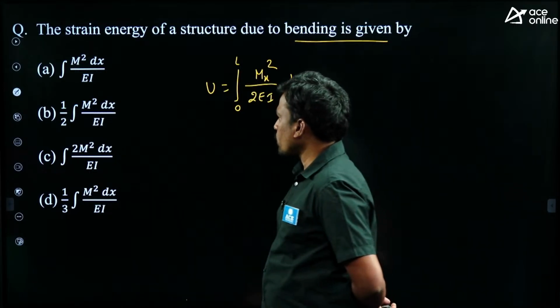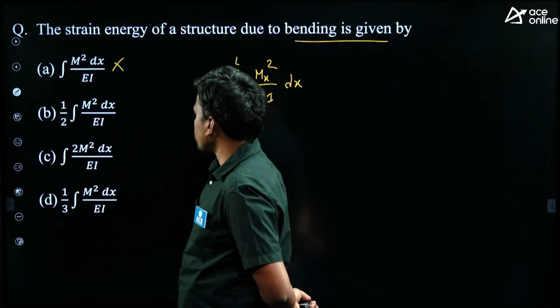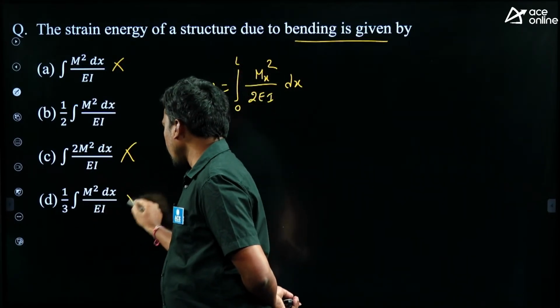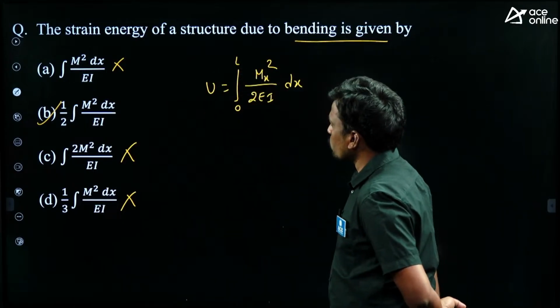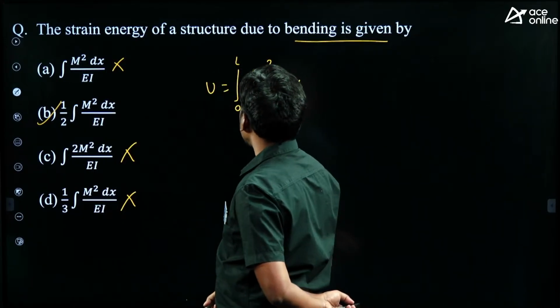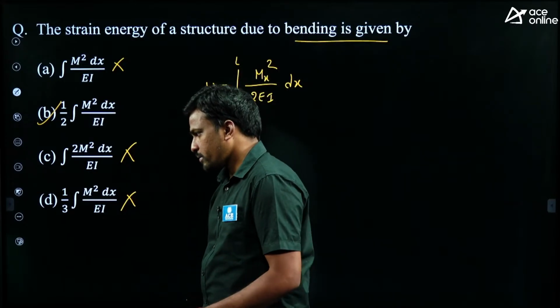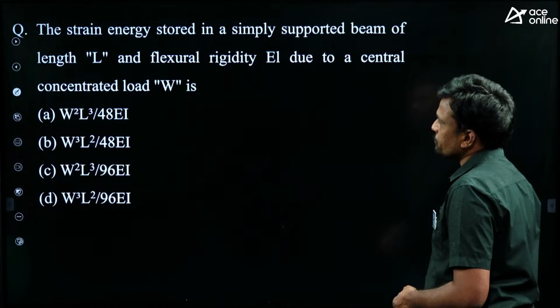Here there is no 2, eliminate it. Here 2 is given above, eliminate it. Here a 3 is given, eliminate it. Then option B is correct: M square dx by 2EI. Yes, option B is correct. Very good. Right, next question.